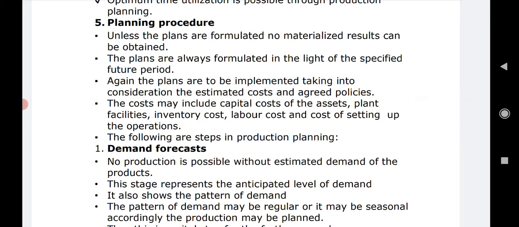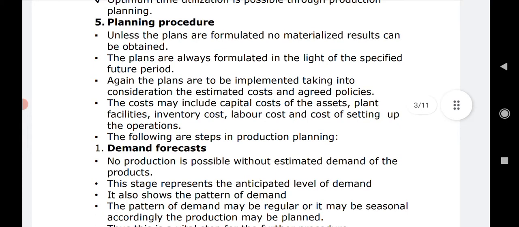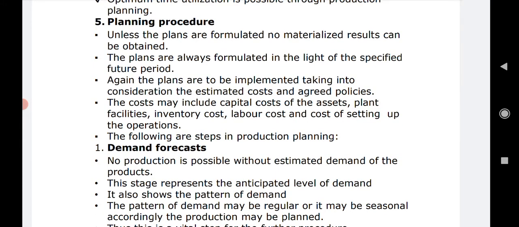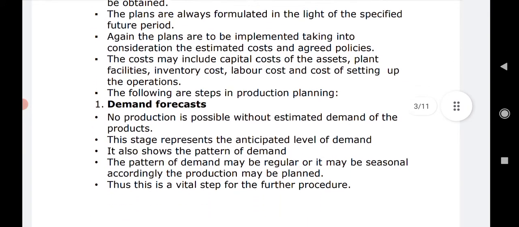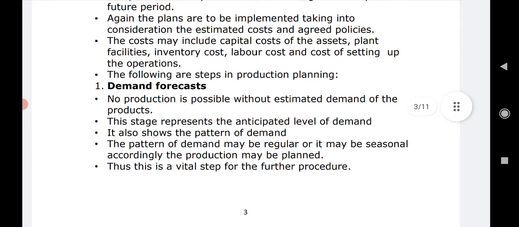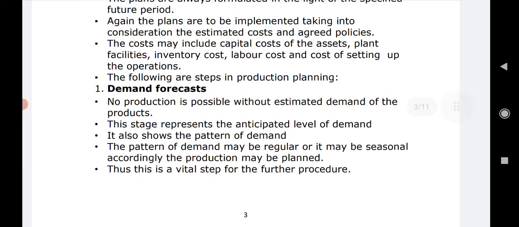So the plans are always formulated keeping in mind the future period, the demand in the future, and what the situation will be in the future. On the basis of that, forecasting is done, a prediction is done, and then the plans are fixed. Again, the plans are made to be implemented, taking into consideration the estimated cost and agreed policies.